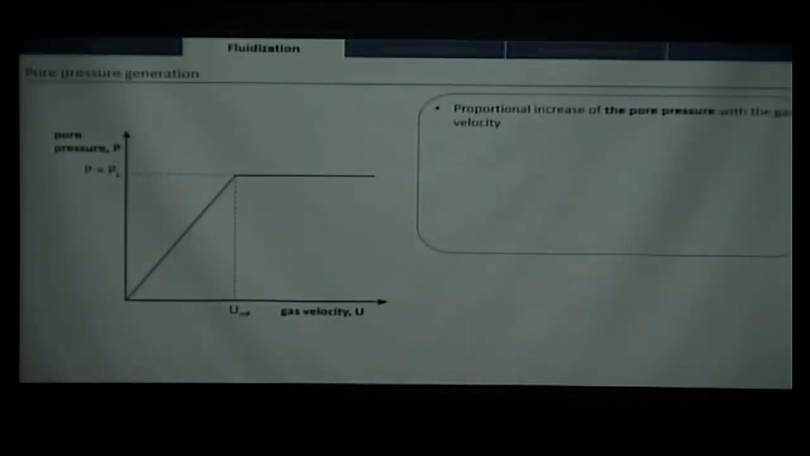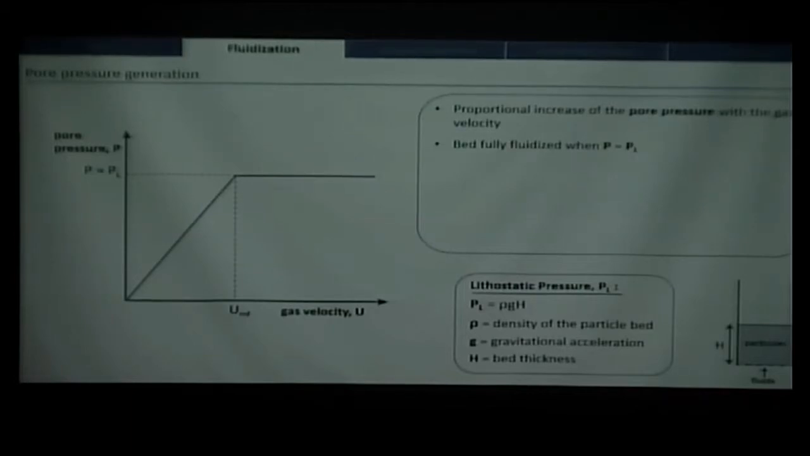As we see in this graph, the pore pressure is directly proportional to the gas velocity that we inject at the base of the particle bed. And it will reach one point, which is the lithostatic pressure. At this point, the pressure does not increase anymore and is more stable. What I call lithostatic pressure here is basically the weight of the particles: the density of the particle bed times the gravitational acceleration times the height of the particle bed. This maximum pressure is reached at a specific velocity that we call the minimum fluidization velocity, or UMF.